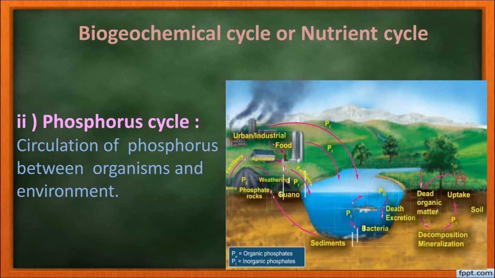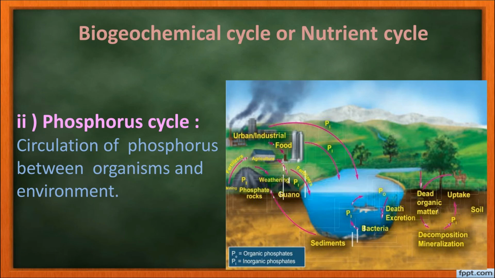Guano is nothing but the excreta of the marine birds, which contains large amount of phosphorus, and it is used as a fertilizer for the plants, because plants need phosphorus for their better growth and development. They absorb this phosphorus from the soil in the ionic form.